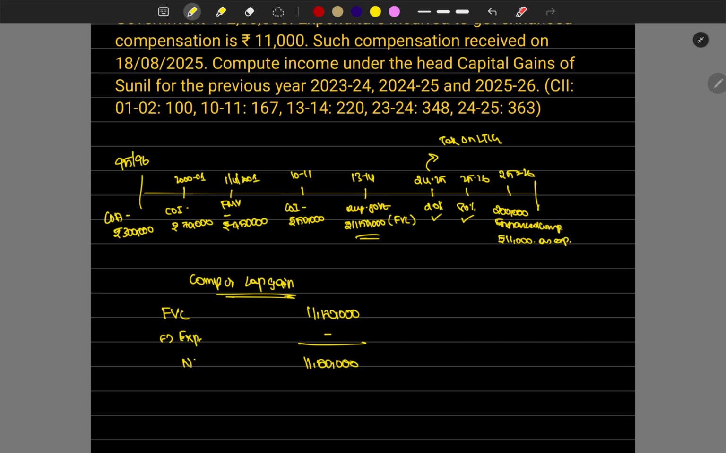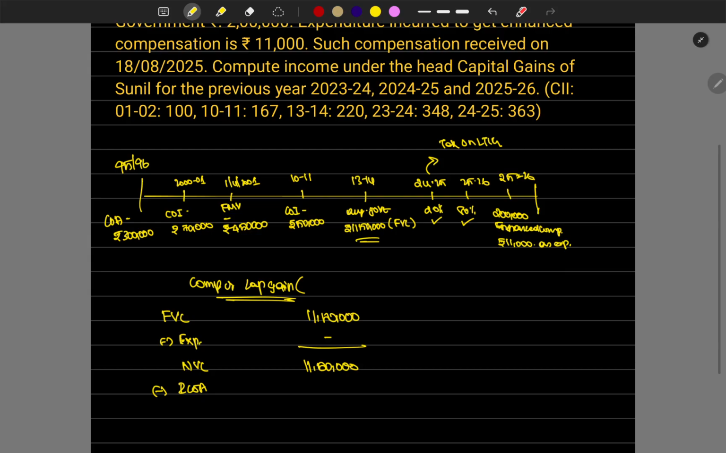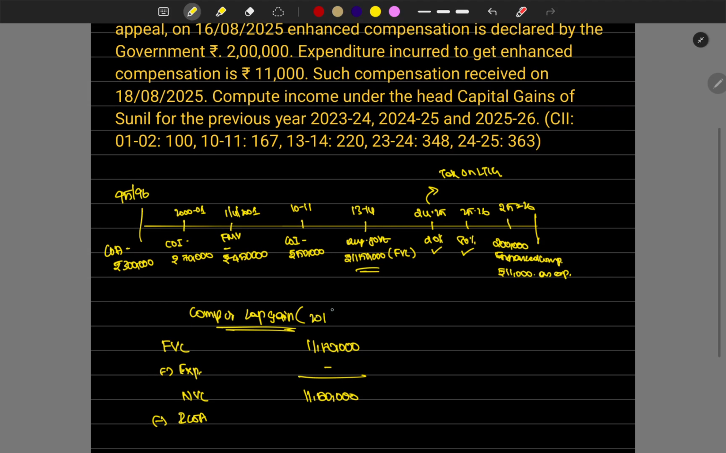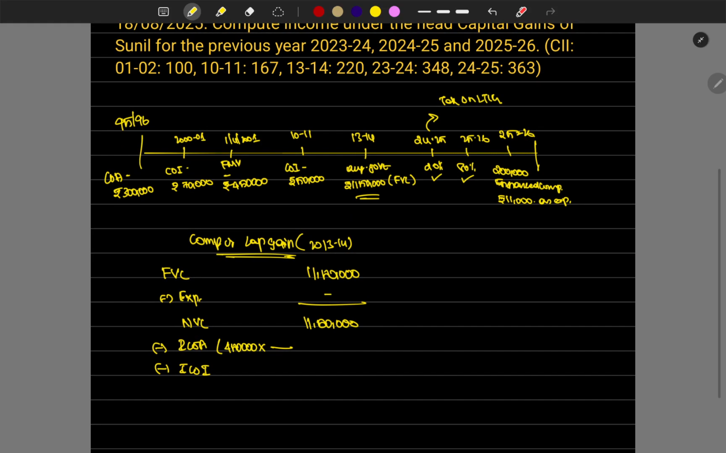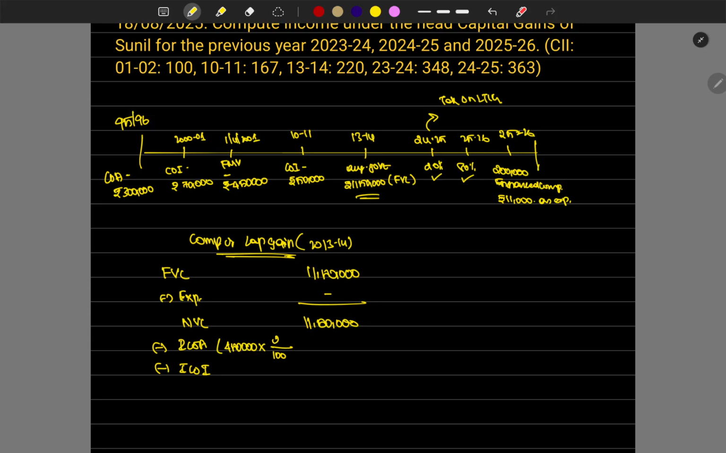What's the indexed cost of acquisition? Why indexed? Because the transfer happened in 2013-14. So at that time we have indexed cost of acquisition and indexed cost of improvement also. The indexed cost of acquisition is 4,50,000 into the index divided by 100, on top of it 220 as the value.